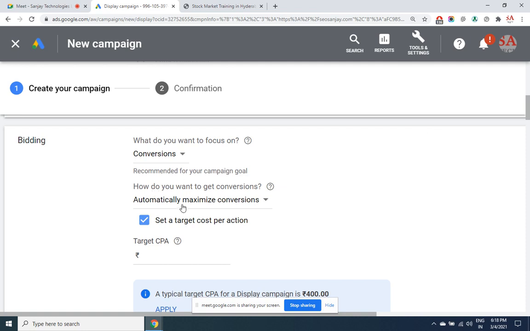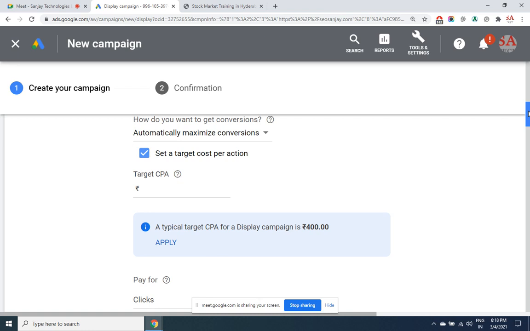How do you want to get conversions? Automatically. This automatic option is better, because out of the multiple varieties of ads that you have created, Google is going to test by rotating the ads to see which ad is actually getting conversions. How does Google get to know whether this guy is getting converted? I already told you we are going to create that conversion goal.